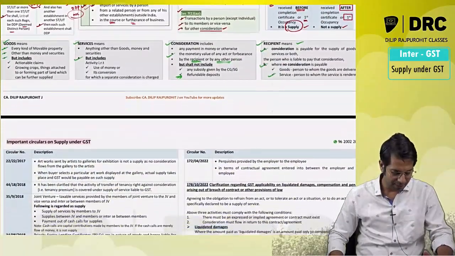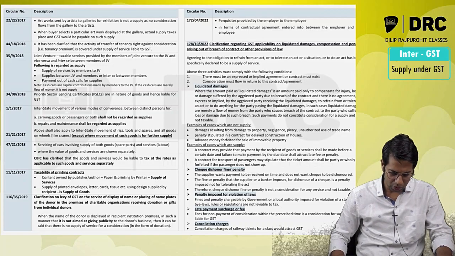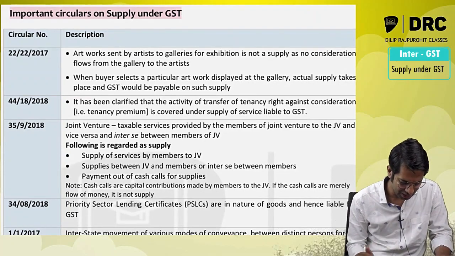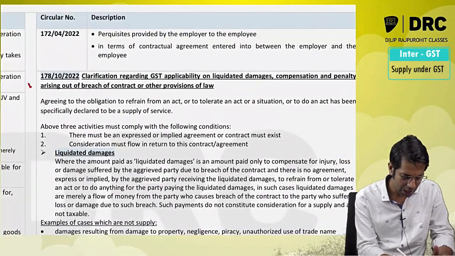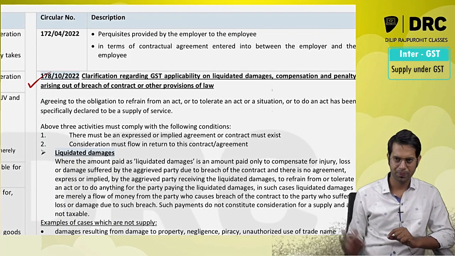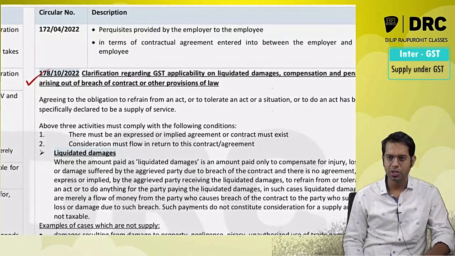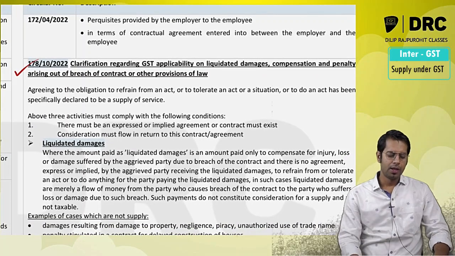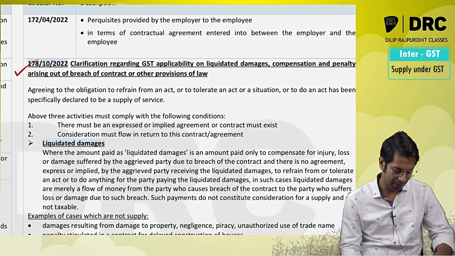Then in this first chapter, there are a few important, very beautiful circulars. What are these circulars, sir? Important circulars. In that, for this examination, I will just take those circulars which will be important for this examination. One is this newly added circular number 178/10/2022. So this circular we'll see. It is a nice, important circular for your examination. You don't have to remember the circular number. Please note that you don't have to remember the circular number.